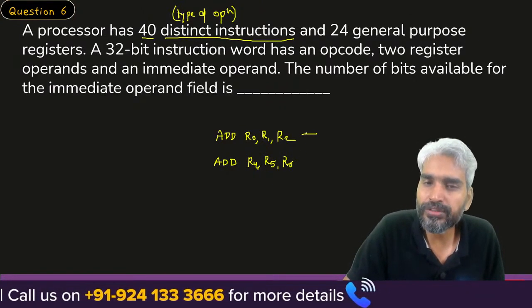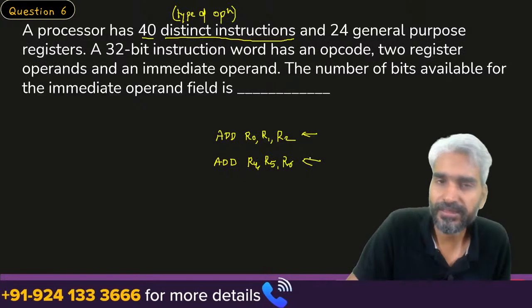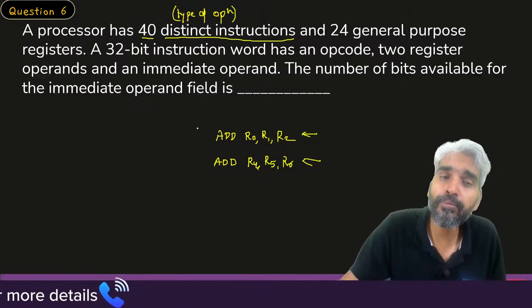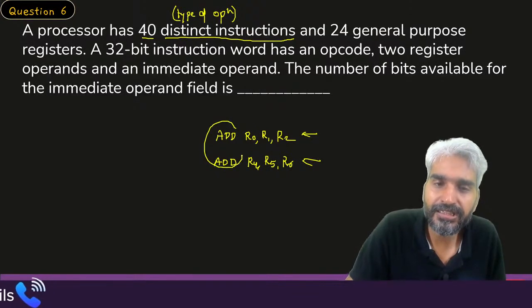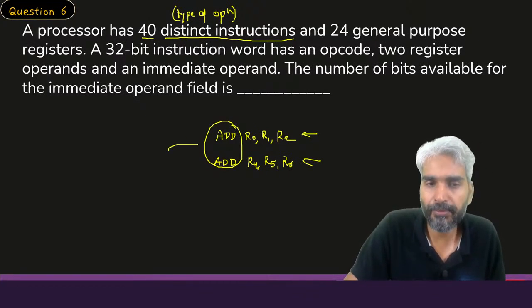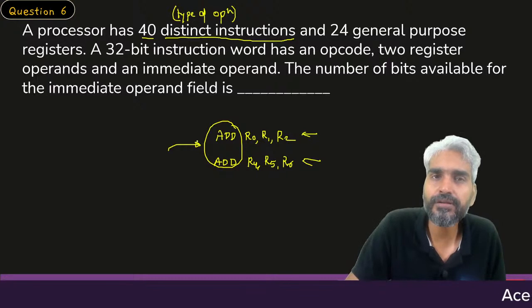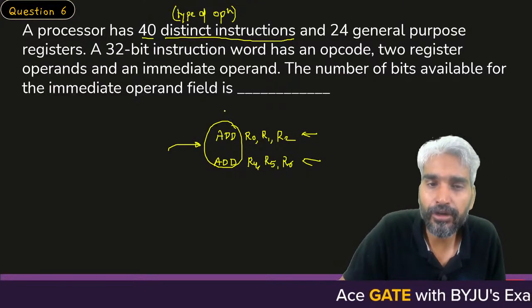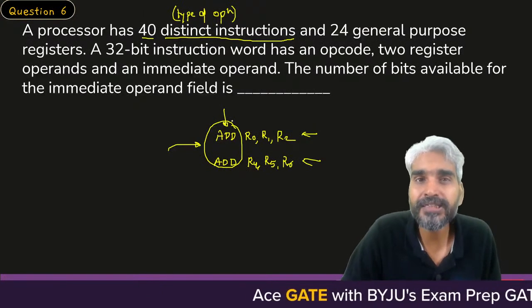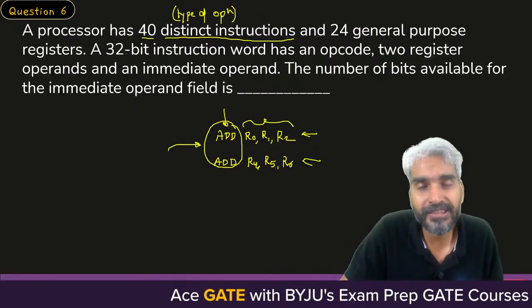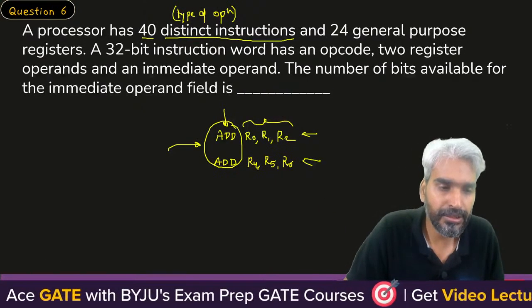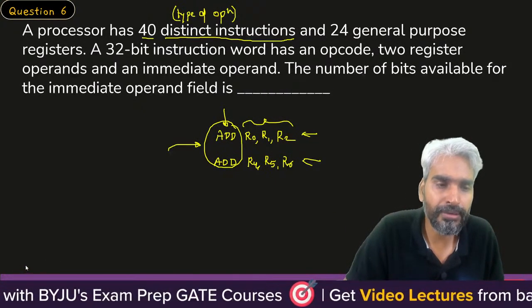So these are two instructions from your point of view, but from the CPU point of view, both of them are addition instructions. So whenever we talk about type of instruction with respect to the CPU, we are talking about the operation being performed. On what operands it is being performed is not relevant.